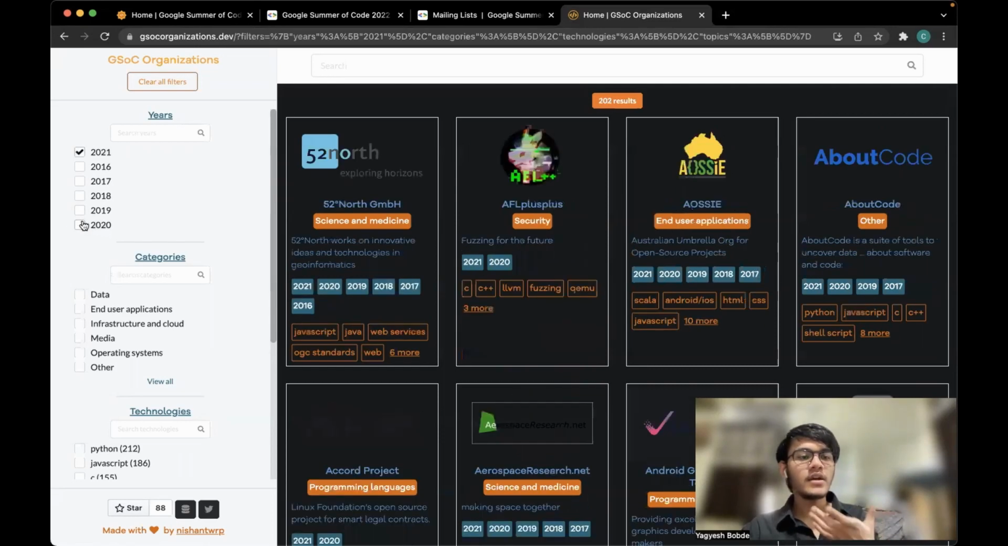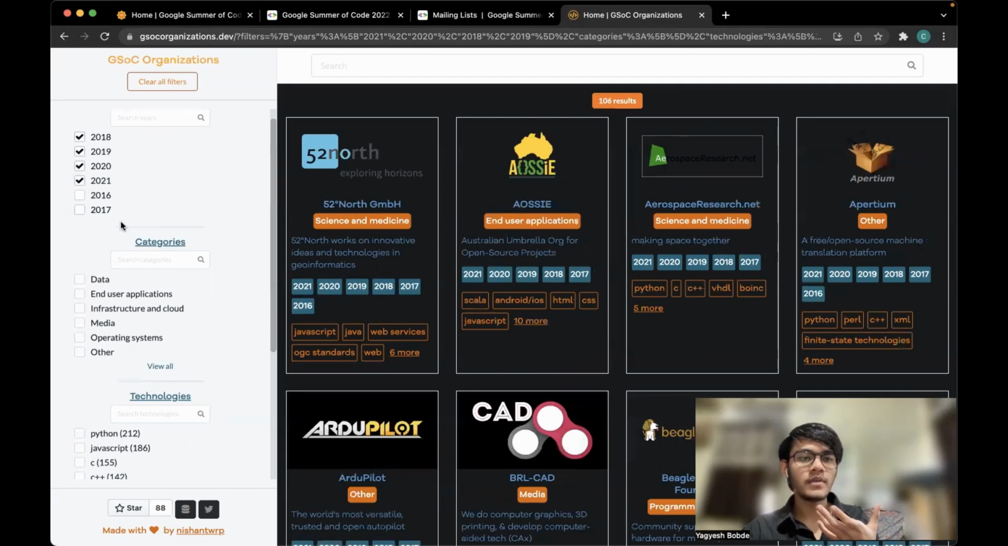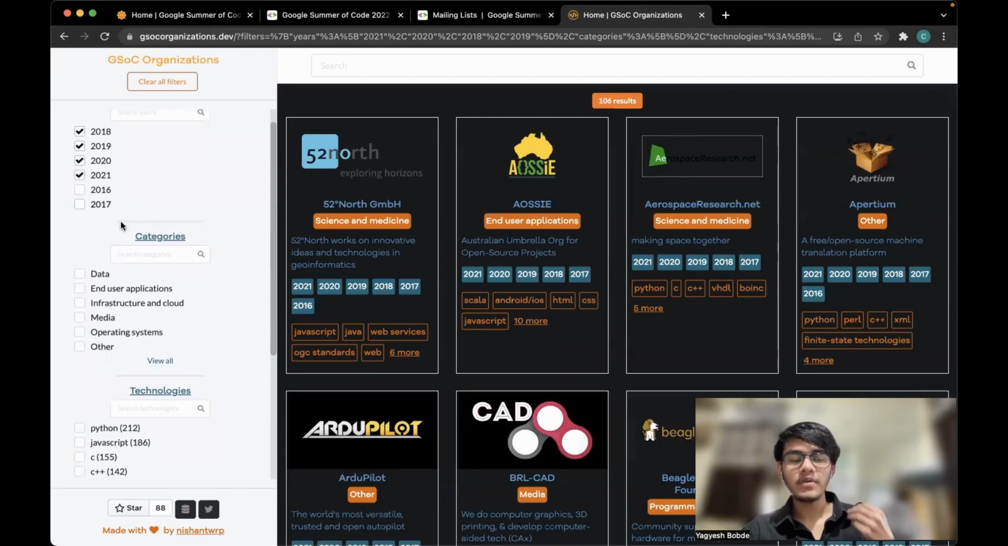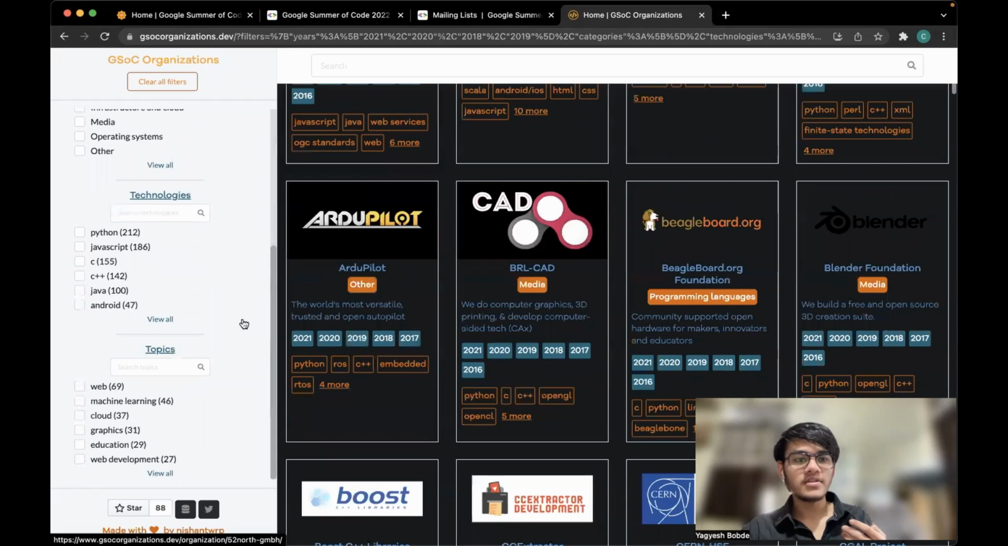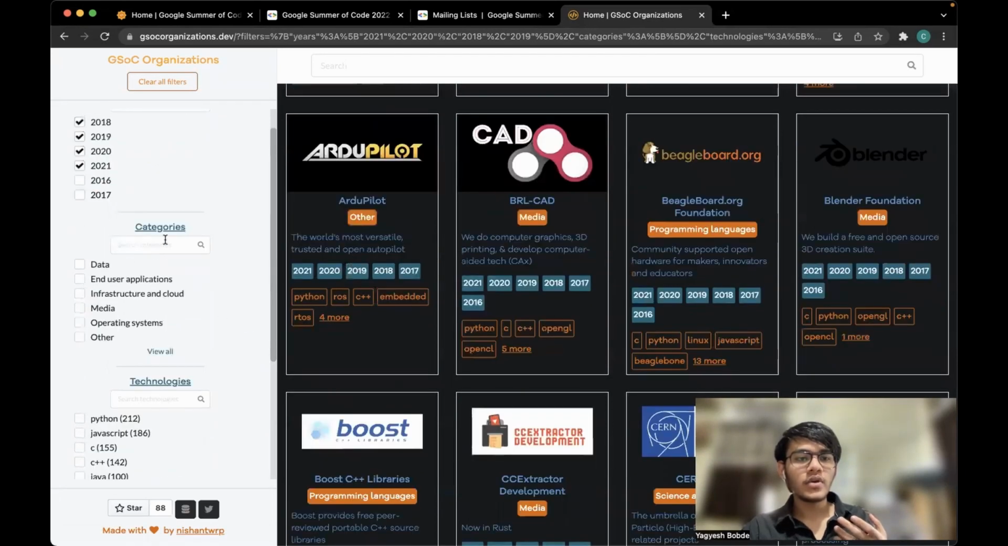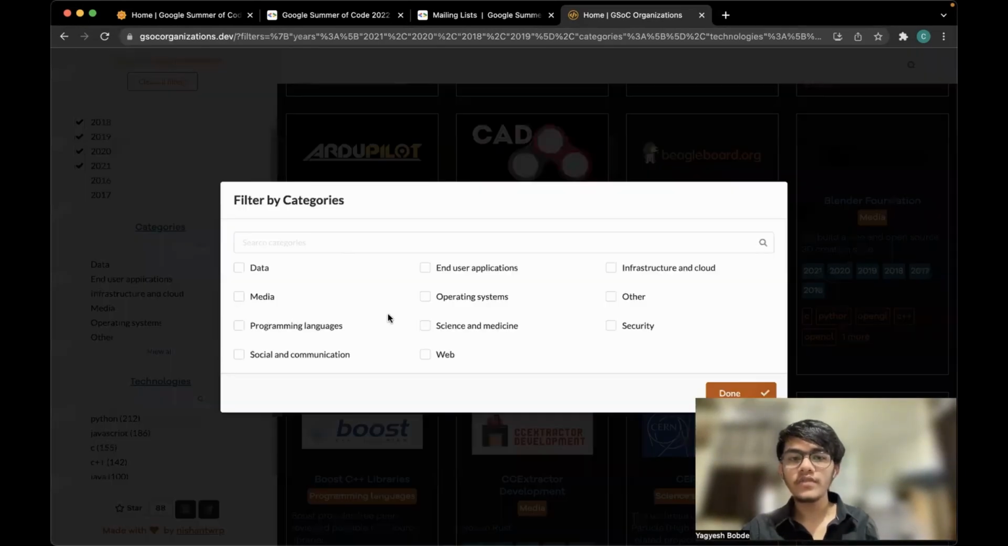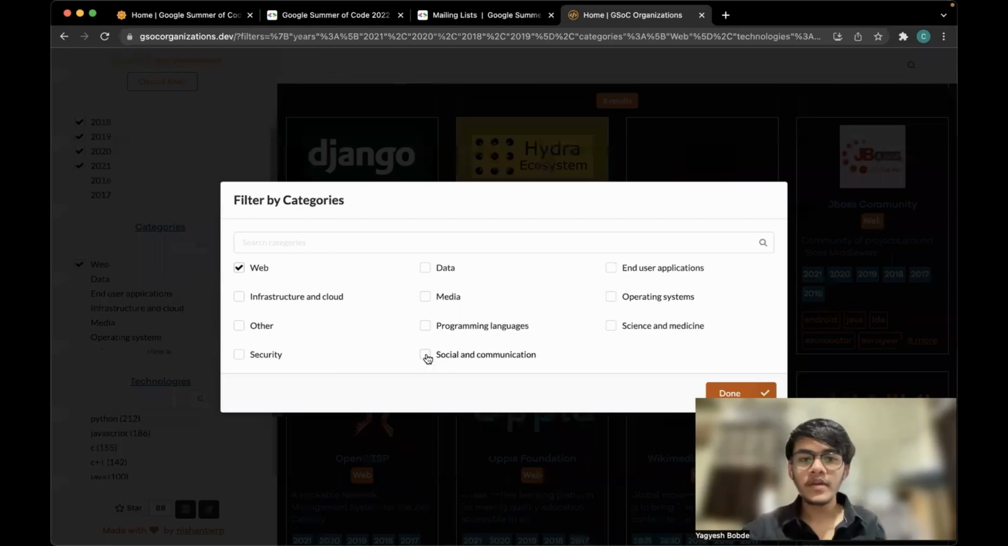So what I'll do is select 2021, 22, then 2018 and 2019. So the last 4 years they have been participating. These are all the organizations. Other than that, you can select the categories. We'll see all of them: data, media, programming language, web, science, medicine, and all of them. So I'll click on web and I'll also click on programming languages.